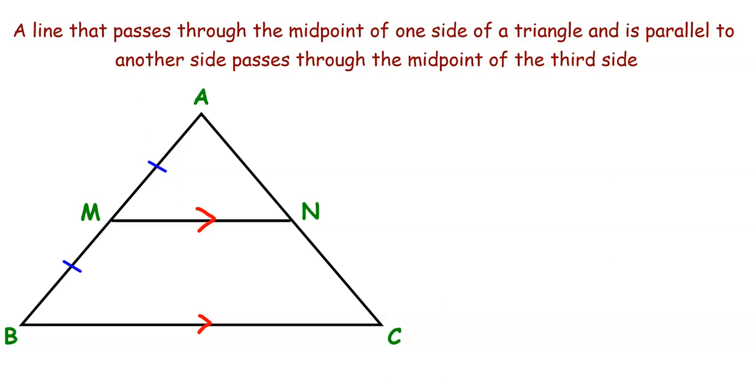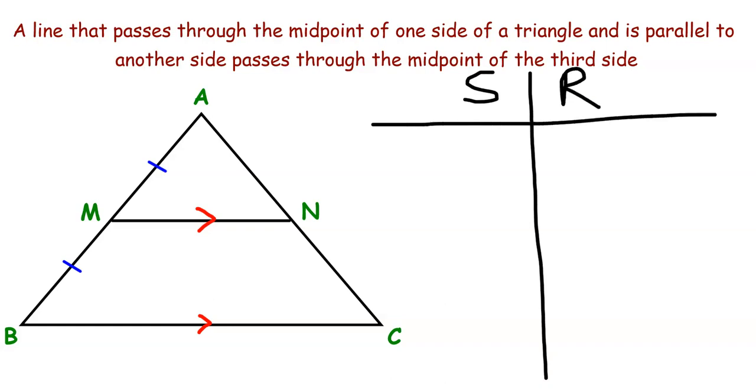So, like I said, this is a very straightforward and very simple proof. Statements and reasons. What are we given? Well, we're given that ABC is a triangle. We don't actually need to state that because it's in the diagram.